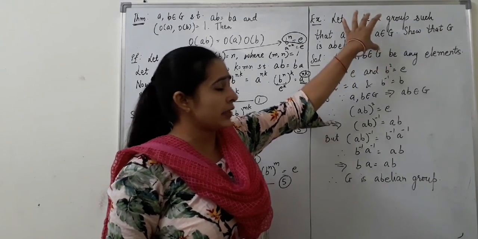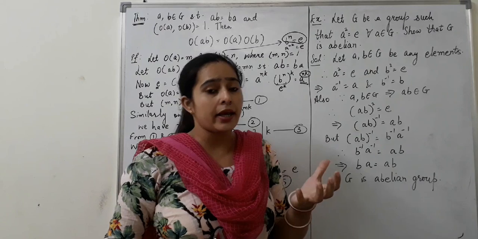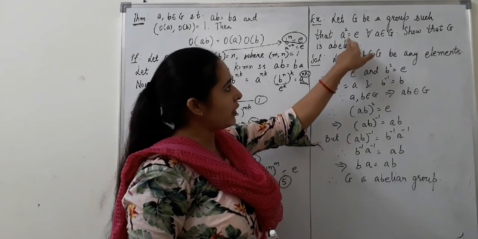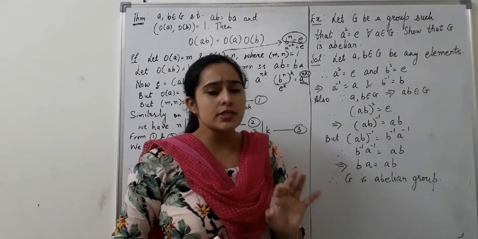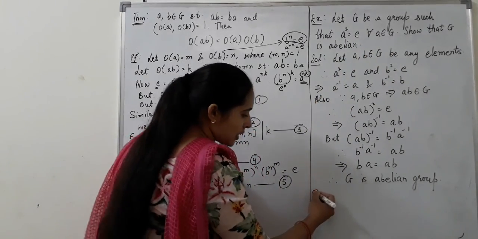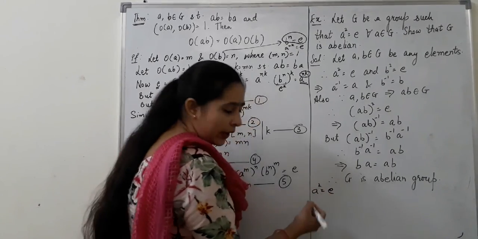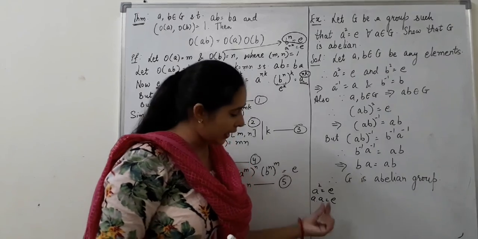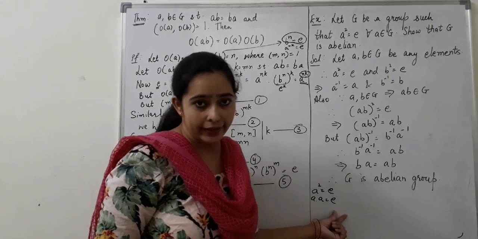Now this statement can be restated in another way also. What is that another way? You can see we are writing A square is equal to E, which is given to us. A square is equal to E. Now A square is equal to E means we can write A into A is equal to E. That is A into A is equal to identity.